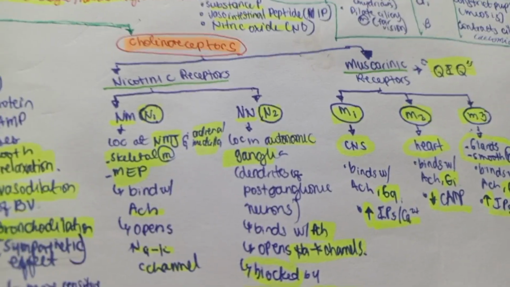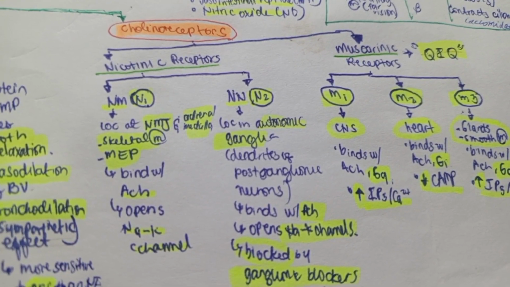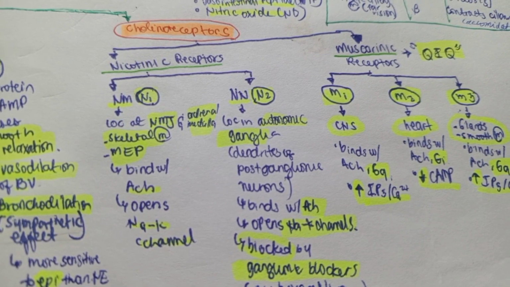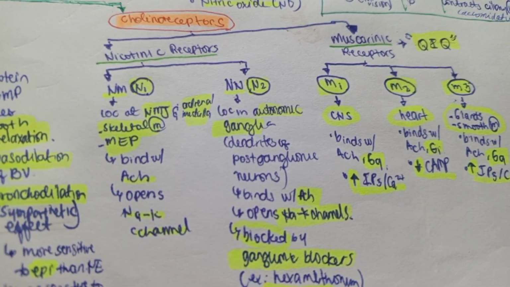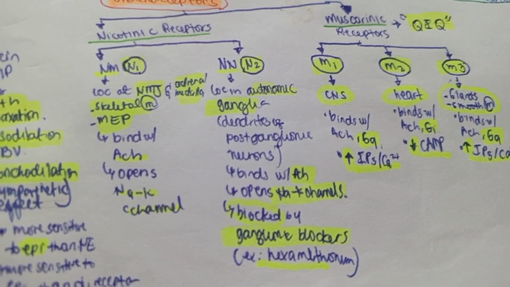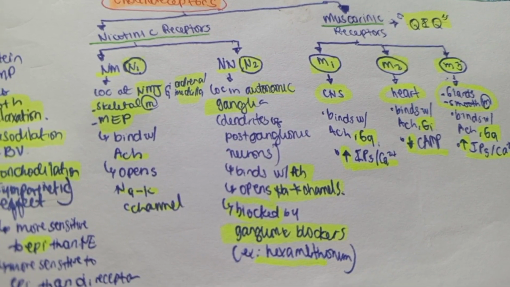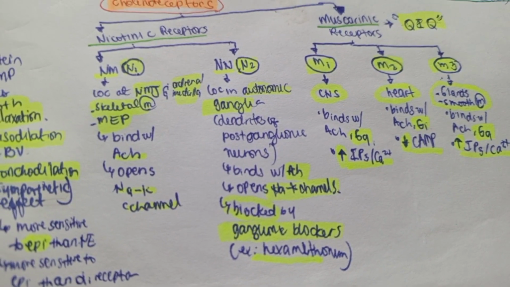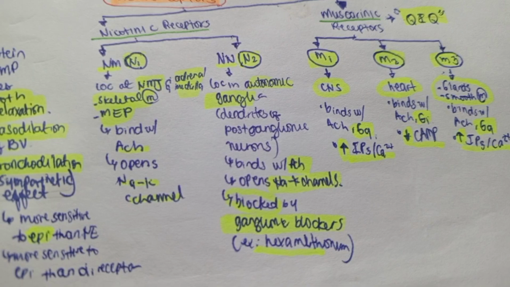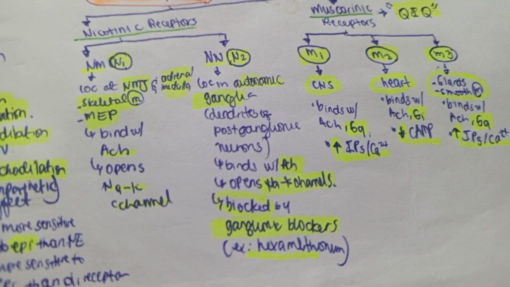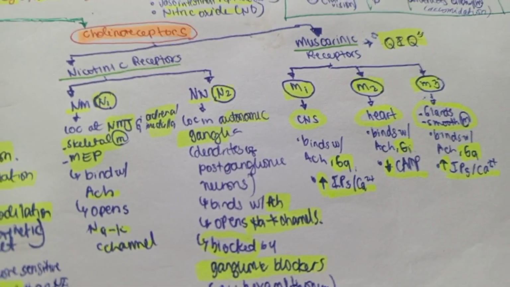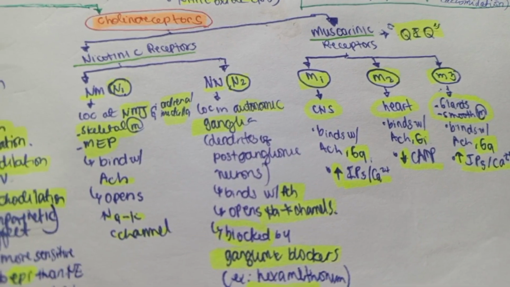And the N2 or the NN is located in the autonomic ganglia, in the dendrites of postganglionic neurons, and it binds with acetylcholine. It opens sodium and potassium channels, and this N2 or NN is blocked by ganglionic blockers such as hexamethonium. Okay, so that's the nicotinic receptor, the NM and the NN.